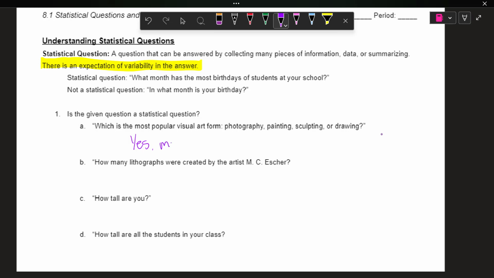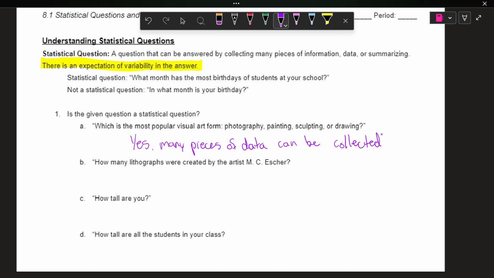Because many pieces of data can be collected. We have to get how many people like photography, how many people like painting, how many people, and then summarize it and compare them. So yeah, that's a statistical question.